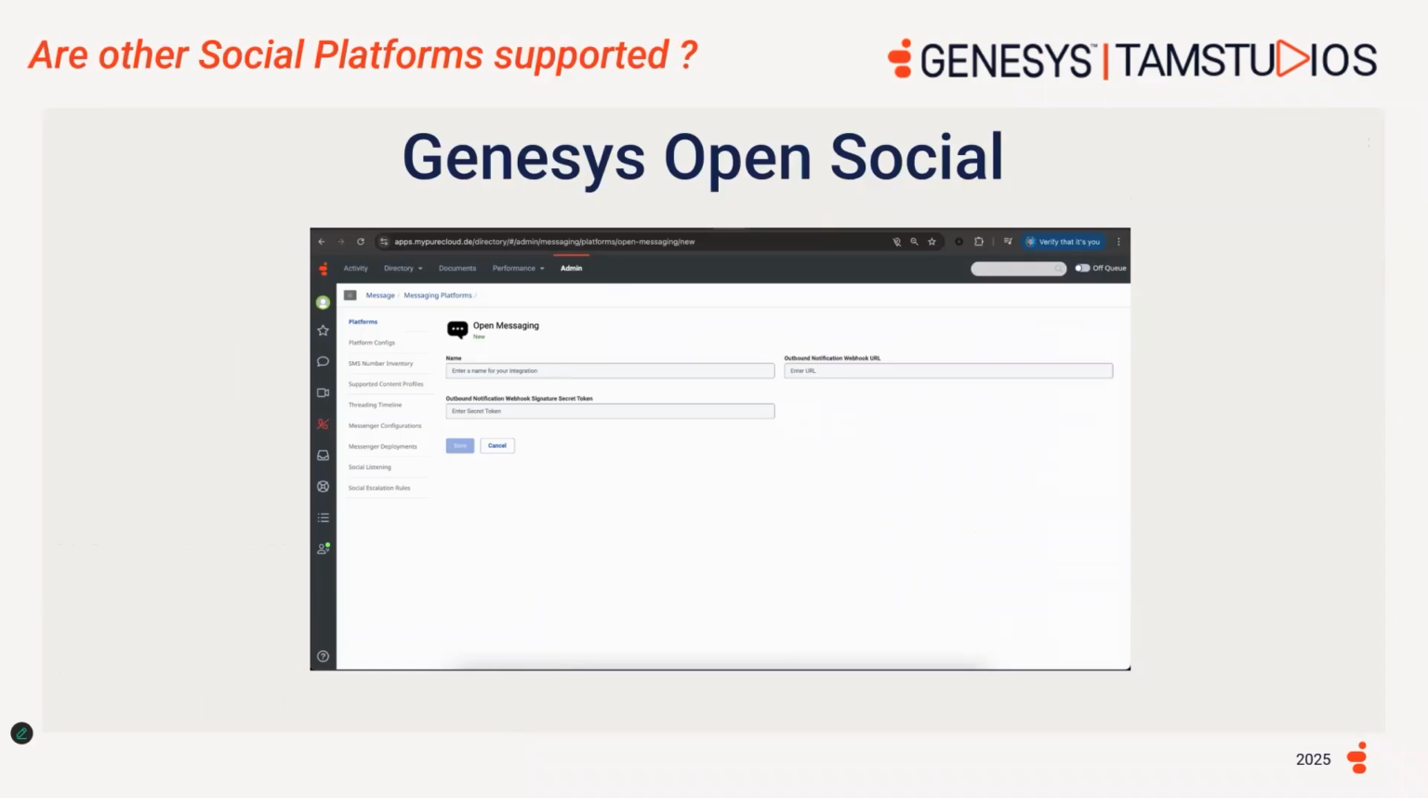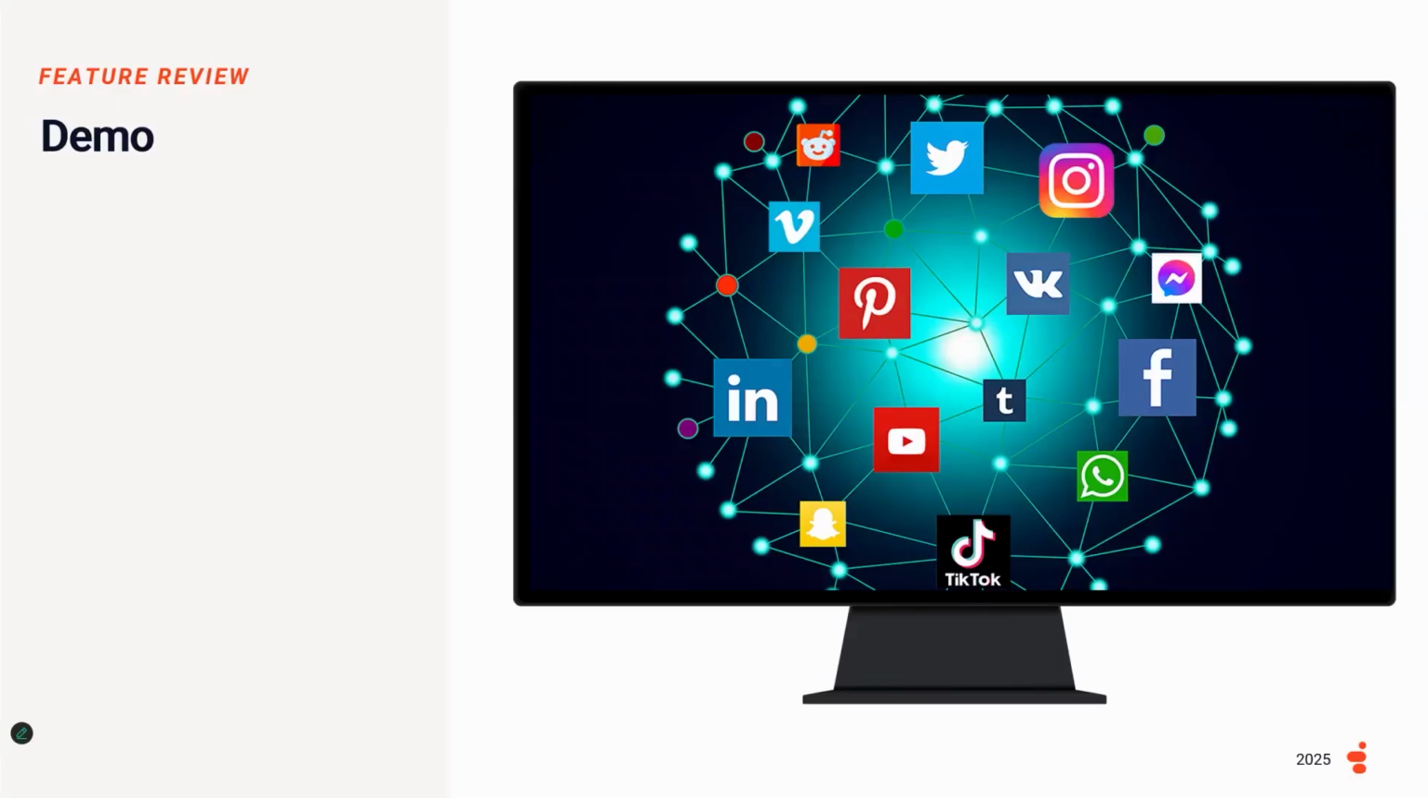Genesys Open Social leverages the open messaging platform for routing and handling social messages. It supports custom social network connectors and allows messages to be directed to the appropriate social pipeline. Almost any social media platform can now be supported by Open Social. However, the most common ones are WhatsApp, supported via Bring Your Own Provider or Genesys Messaging, and Line and WeChat via custom integrations. Let me take you through a brief demo to see how this works.